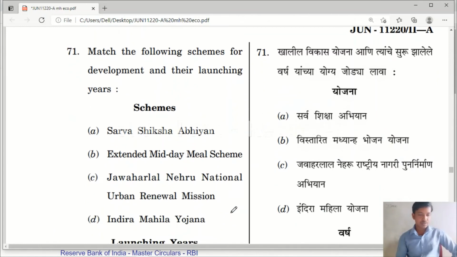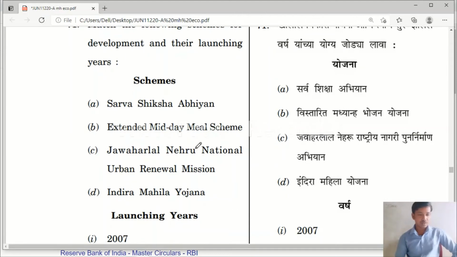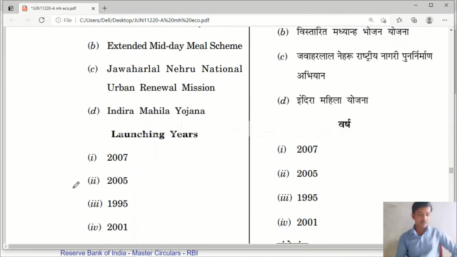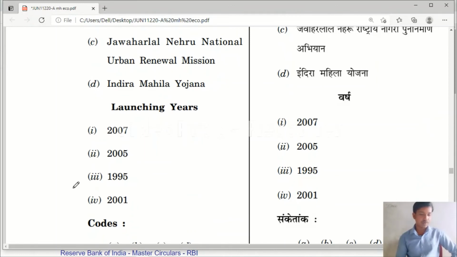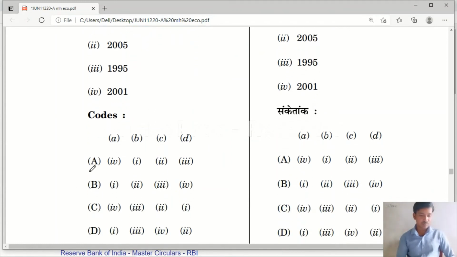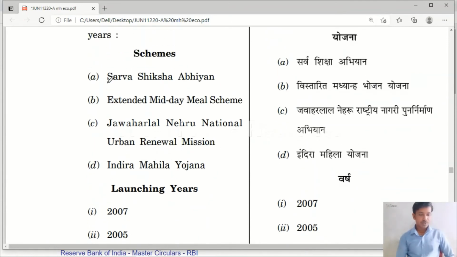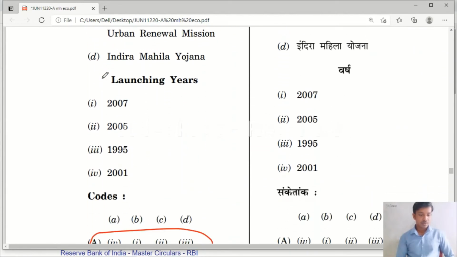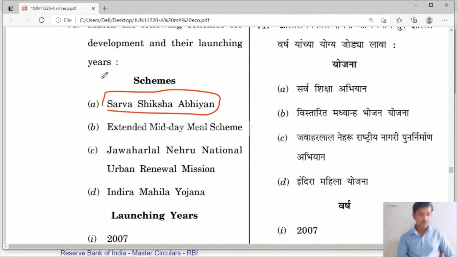Question number 71. Match the following schemes for development and their launching years: Sarva Shiksha Abhiyan, Extended Midday Meal Scheme, Jawaharlal Nehru National Urban Renewal Mission, Indira Mahila Yojana. Years: 2007, 2005, 1995, 2001. Yes, the right answer is option A. A is 4, means Sarva Shiksha Abhiyan was launched in the year 2001. Please remember it.